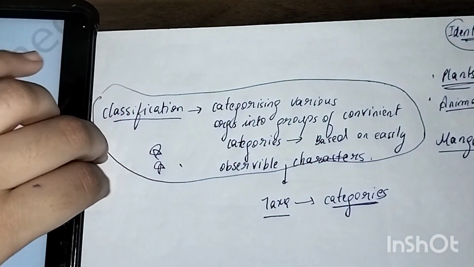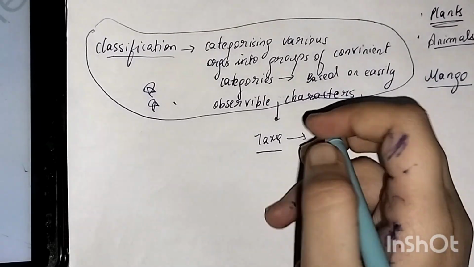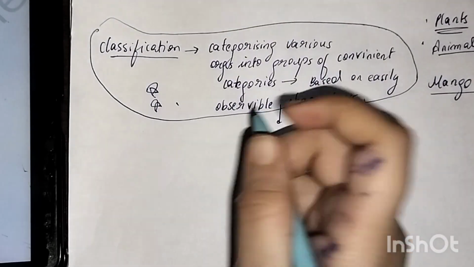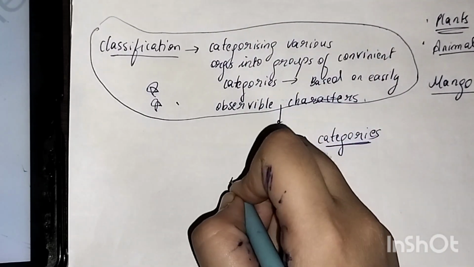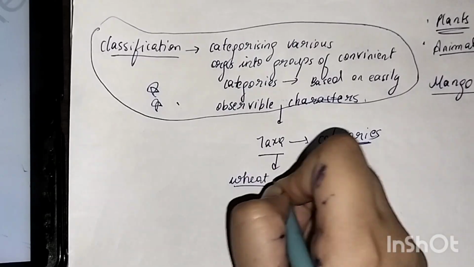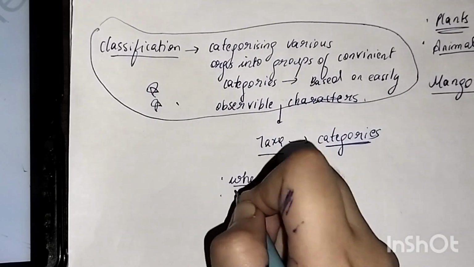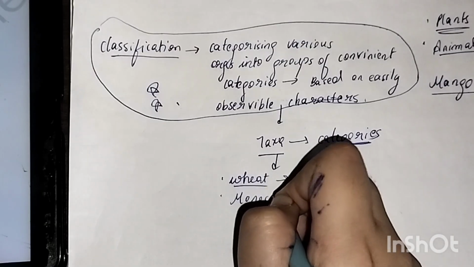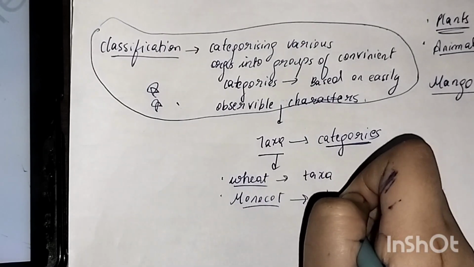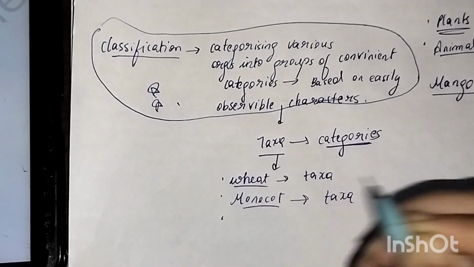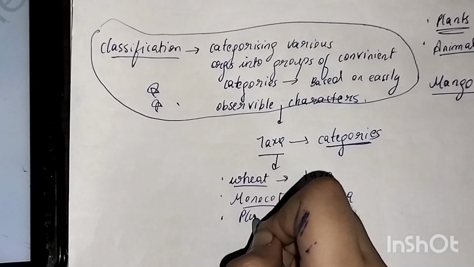Now see what they exactly told is that wheat is a taxa at its own level. Then monocot is also a taxa, then plant is also a taxa.